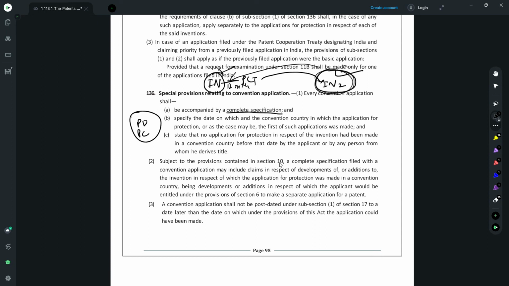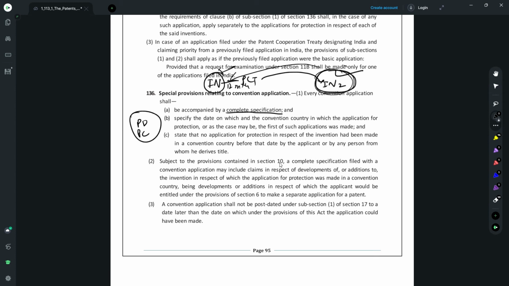Subsection 2 provides that, subject to the provisions of section 10, the complete specification that you file in the convention application in India, which is the Paris Convention application that you are claiming in India, would include claims which could also relate to the developments or additions that you have made in respect of the invention that was filed in the priority application.